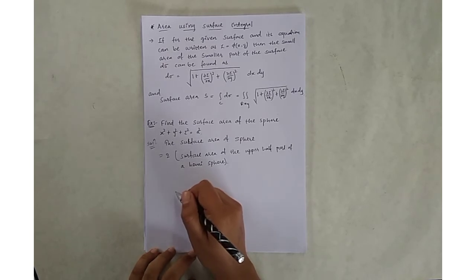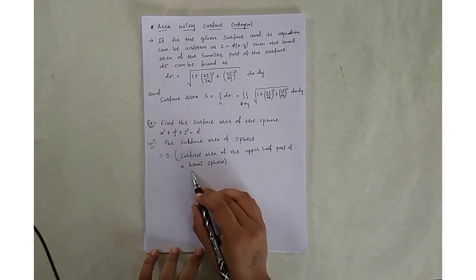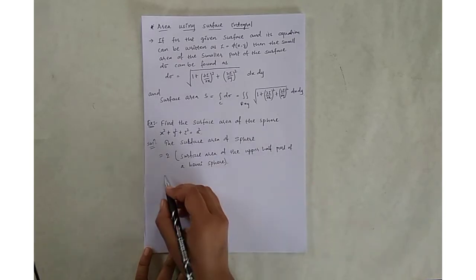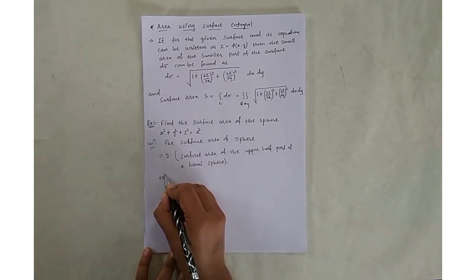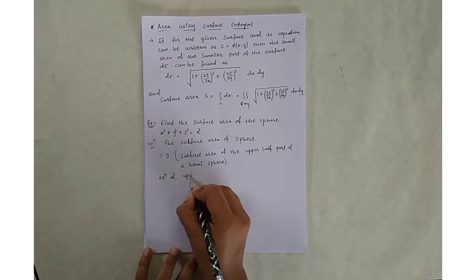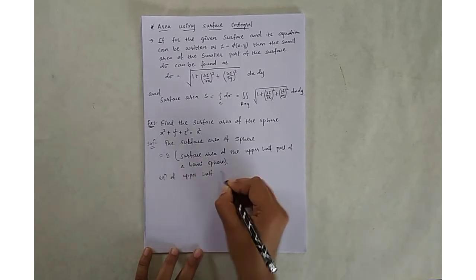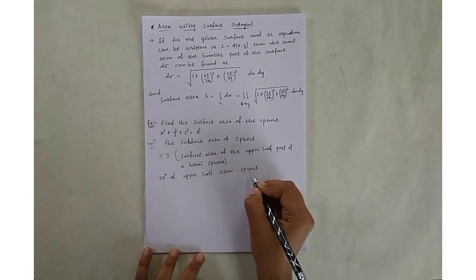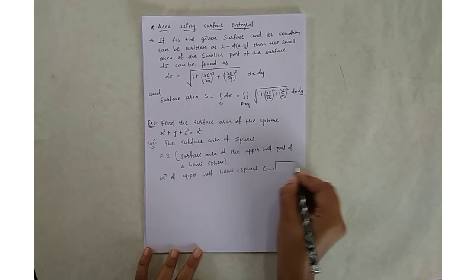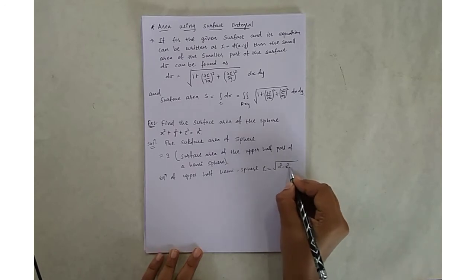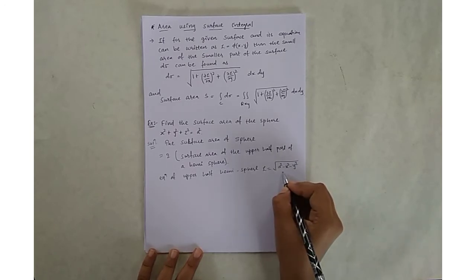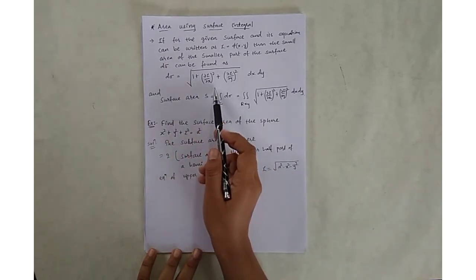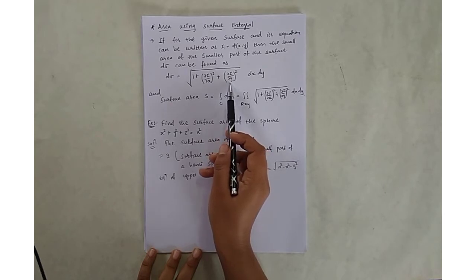So now for a sphere, we know that the equation of the upper half hemisphere is z is equal to square root of a square minus x square minus y square. So for this formula we have to find del z by del x and del z by del y.